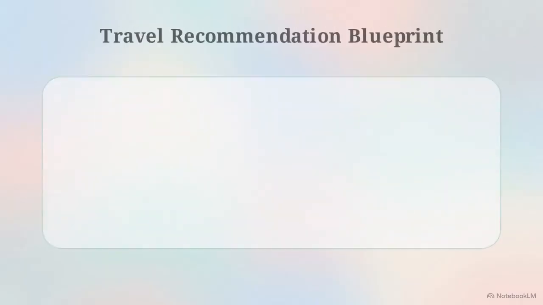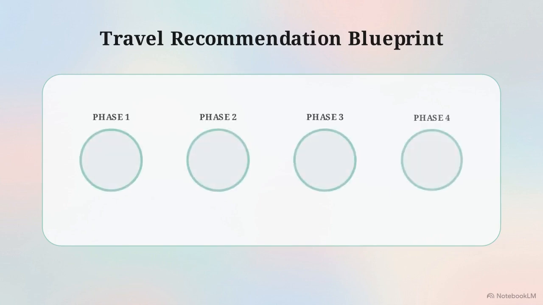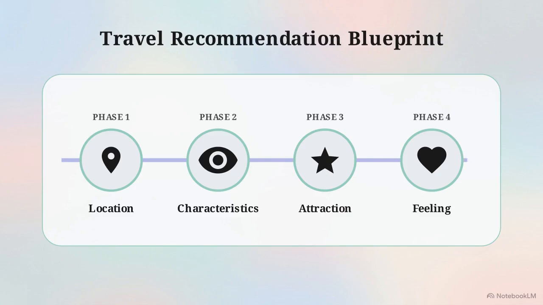This flowchart outlines the travel recommendation blueprint. It isolates the description into 4 distinct phases: location, characteristics, attraction, and feeling. These phases operate as a strict chronological chain.